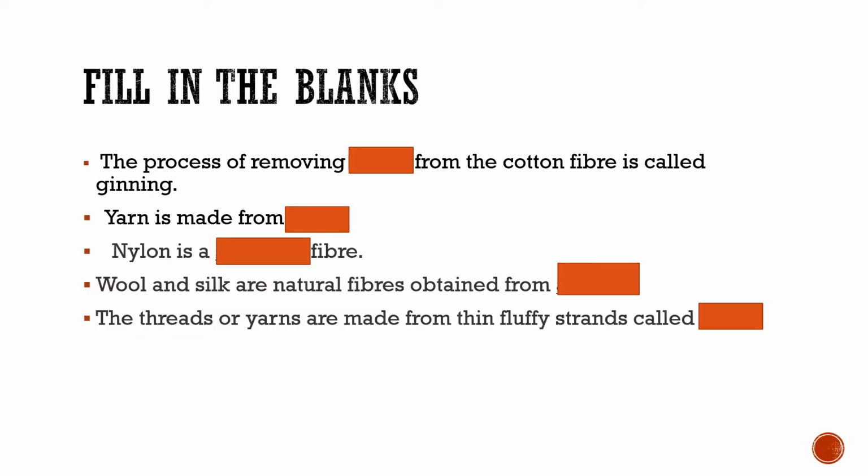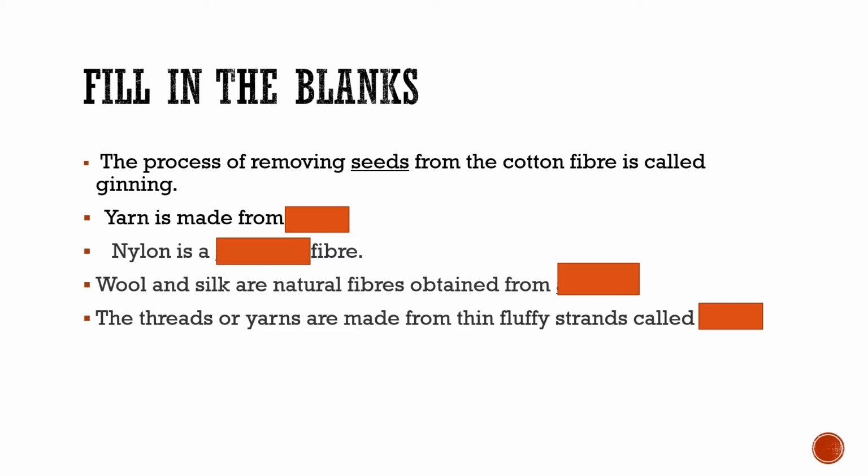Yesterday, we learned about the different types of fibers, the definition of fiber, fabric, and yarn. So, let's solve some problems to check your understanding. Fill in the blanks. The process of removing dash from the cotton fiber is called ginning. What is removed during ginning? Seeds. Right.